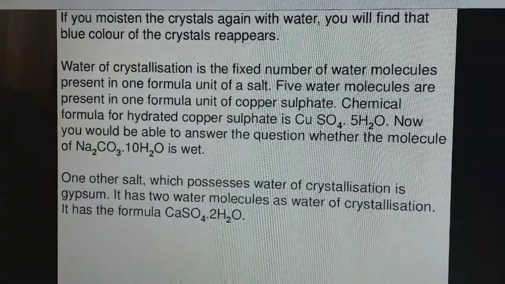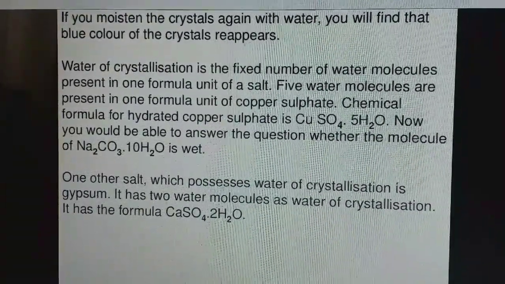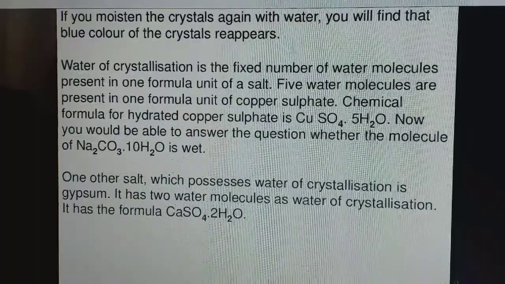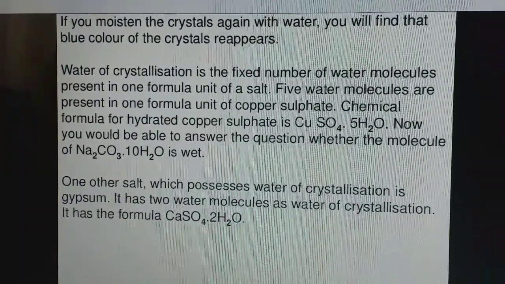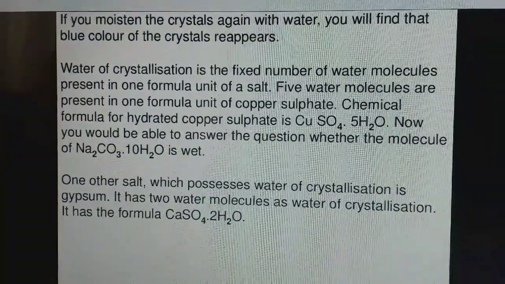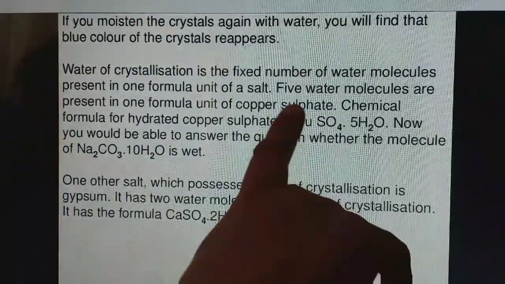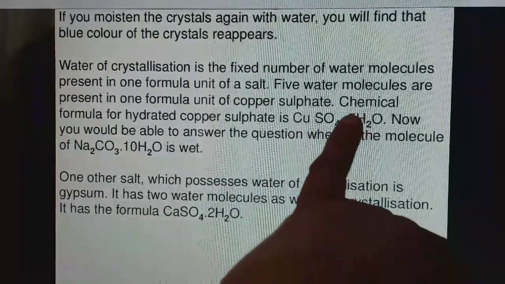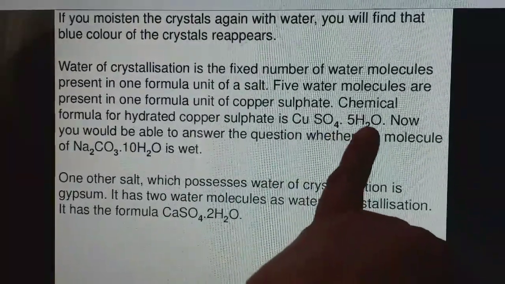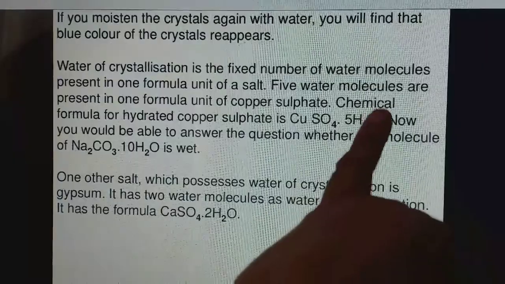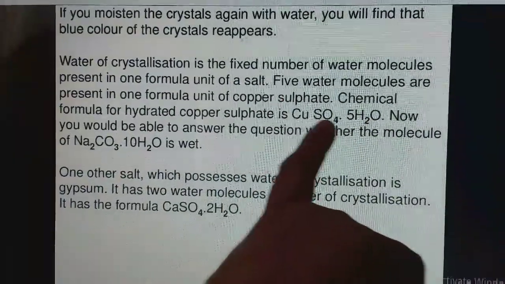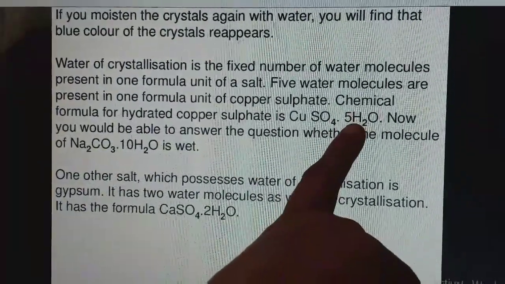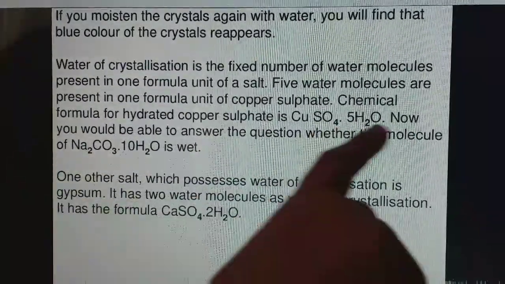So what is water of crystallization? It is the fixed number of water molecules present in one formula unit of a salt. 5 water molecules are present in one formula unit of copper sulfate. So whenever we write the compound's formula, we have to write CuSO4·5H2O. This denotes the water of crystallization. For one formula unit of copper sulfate, 5 water molecules will be there.